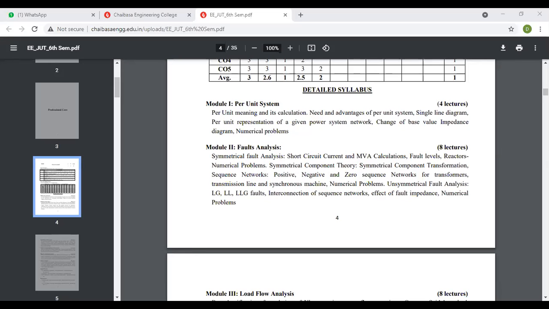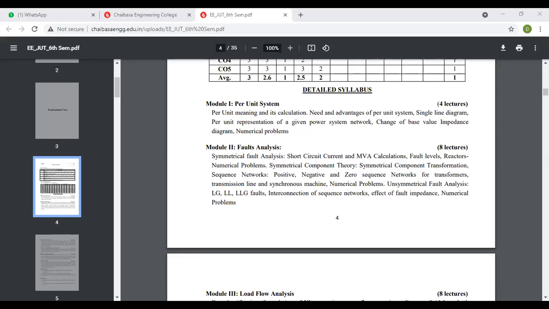Now, per unit system and fault analysis. Fault analysis deals with the various kinds of electrical faults which occur in the system. It may be a symmetrical fault, it may be an unsymmetrical fault. So what are the different methodologies, and what are the different types of analysis processes adopted? Those things will be dealt with in fault analysis.